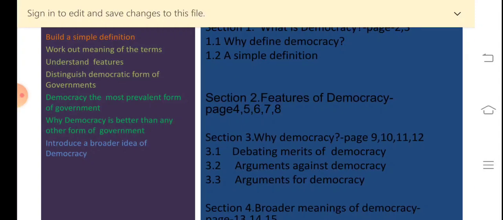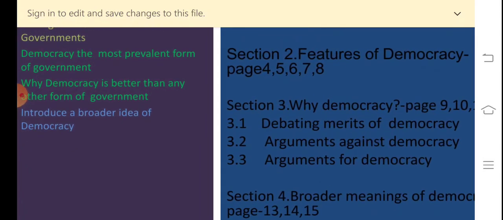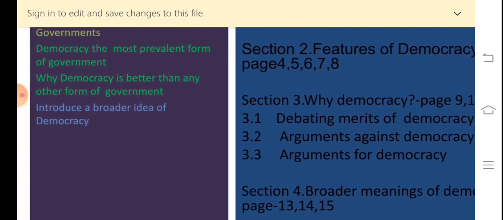Then in section 3, we are going to see why democracy is better than any other form of government. Democracy is the most prevalent form of government in the world today. It is extending to more countries. Why is it so? So we are going to take up this question in the third section, that is why democracy.